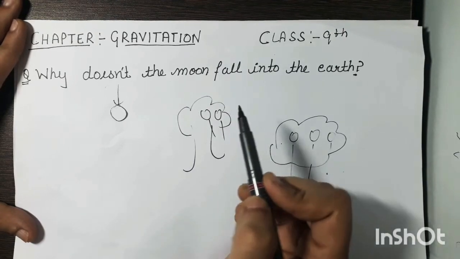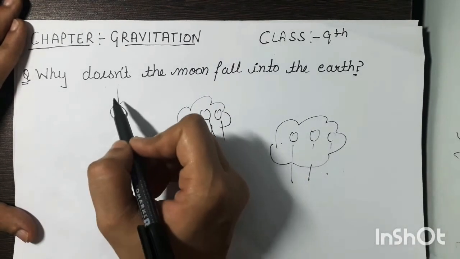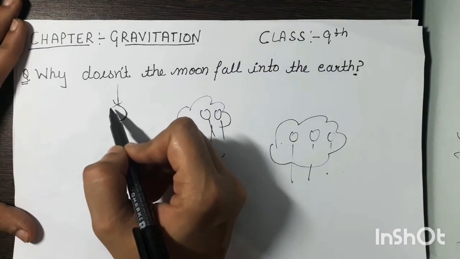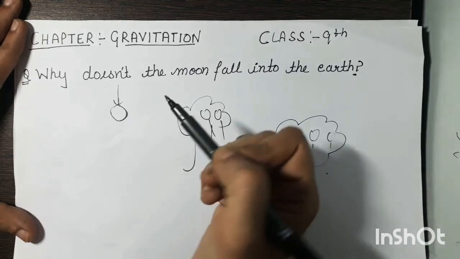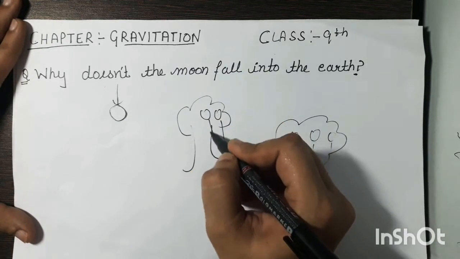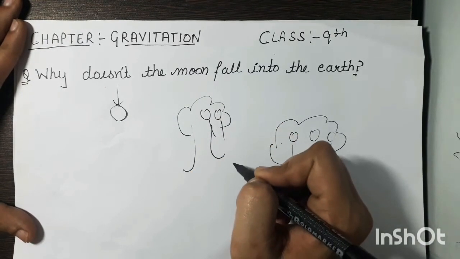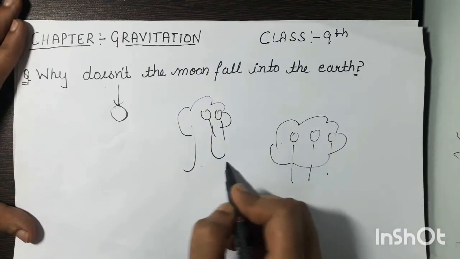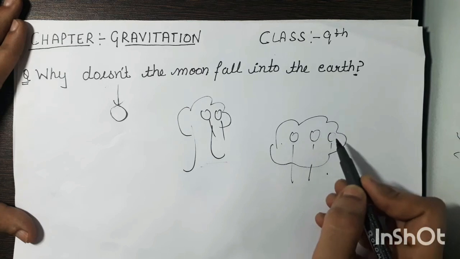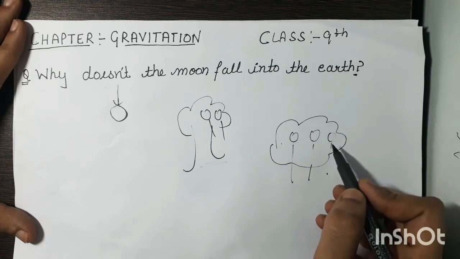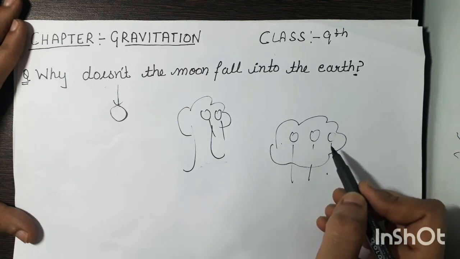For example, if we throw a ball in the upward direction, that ball will come to the ground again, and fruits from the tree fall in the downward direction because of the gravitational force of earth, and raindrops in the rainy season always fall downward. But there is one thing that doesn't fall on the earth due to the force of gravitation of earth.